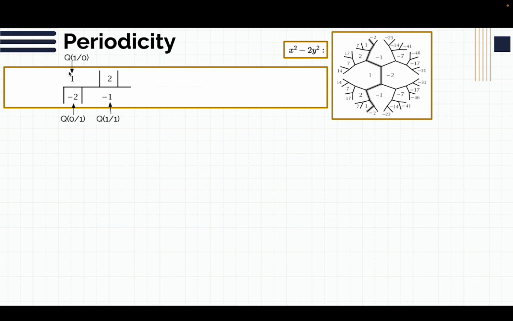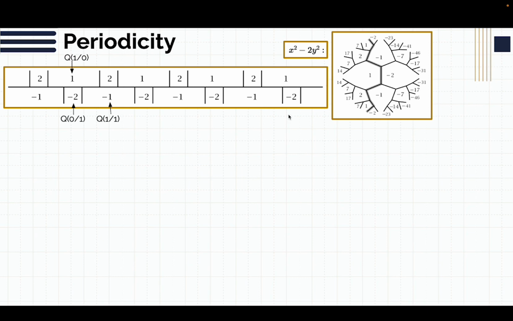Then we have 1 here, and then 2 and negative 1 make 1. So next up we should have a 1, so it should again be at the top because it's positive. And then this can keep going. We have 2 and 1 and negative 1, that's 0, so here we should have negative 2. This basically just keeps going, and it also extends in both directions, actually. And we notice periodicity, right?